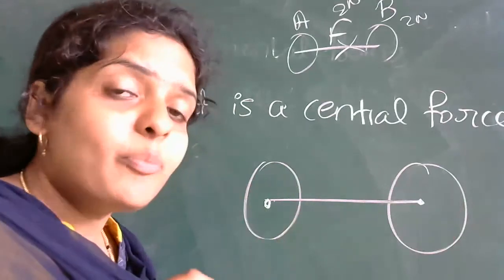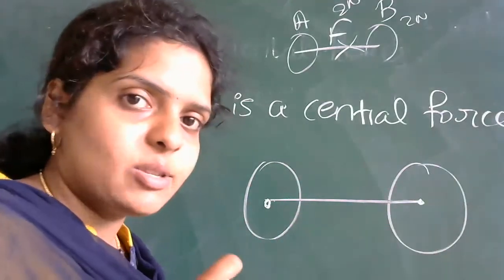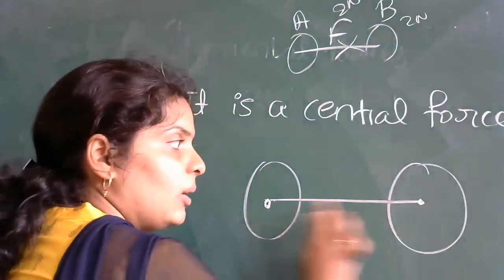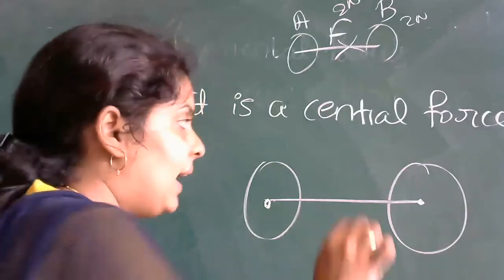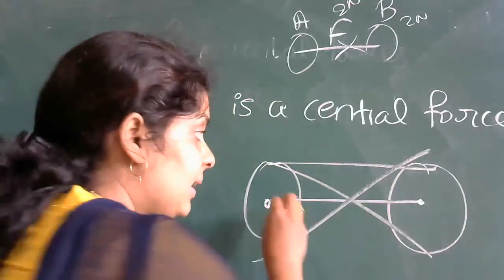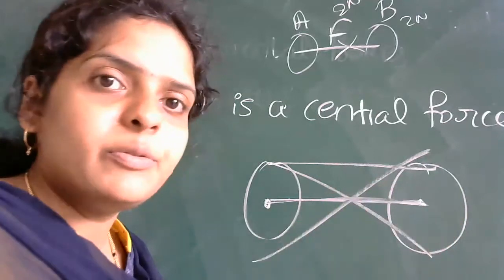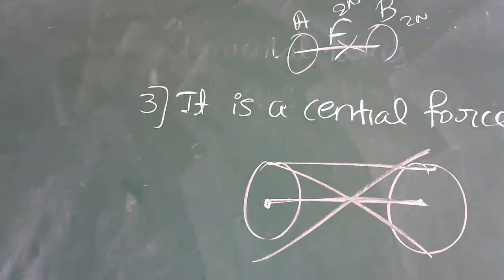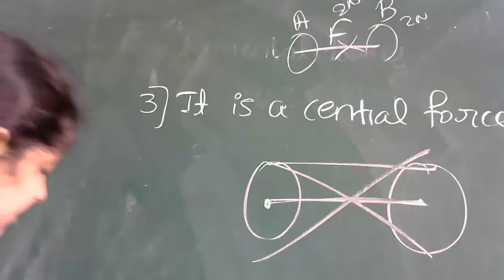So center of mass concept we will study in the next topic, in the 7th topic it is there. ऐसे नहीं act कर रहा है, ऐसे नहीं. Not like that. It is acting along the center of the body. Therefore, it is called as what? It is a central force. Gravitational force is a central force. So this is the third property.